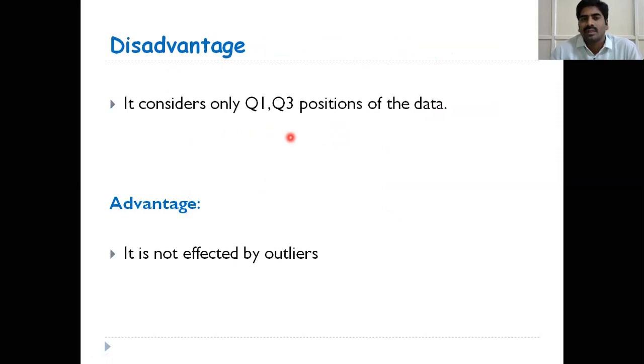Next, disadvantages. It considers only the Q1 and Q3 positions of the data. It depends only on 2 observations. What is the advantage? It is not affected by outliers. Suppose you have data with outliers and you don't want to remove them. You want to continue the data analysis with the outliers. In this case, you have to take the median as the measure of central tendency, and the interquartile range as the measure of dispersion.